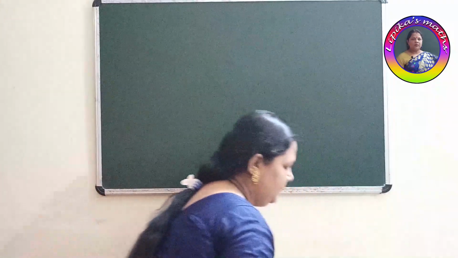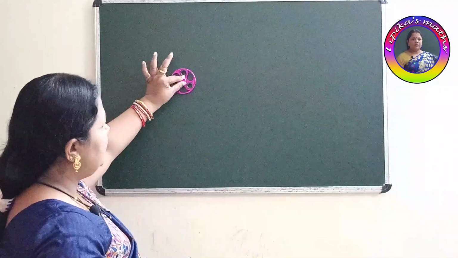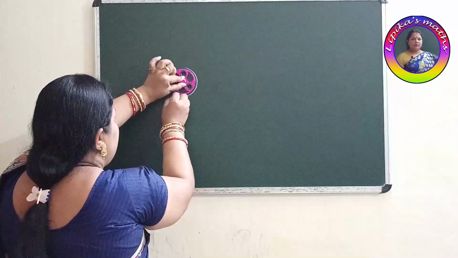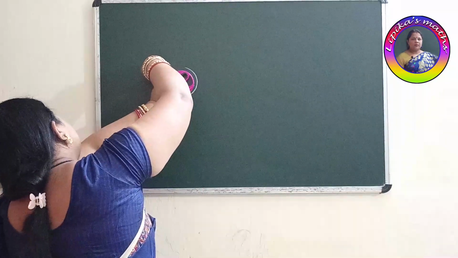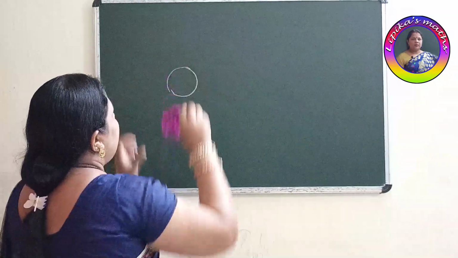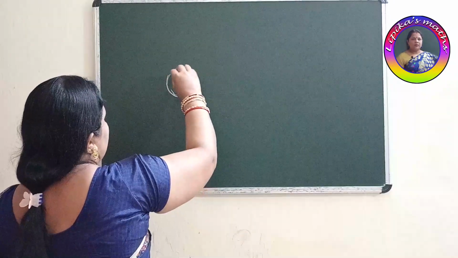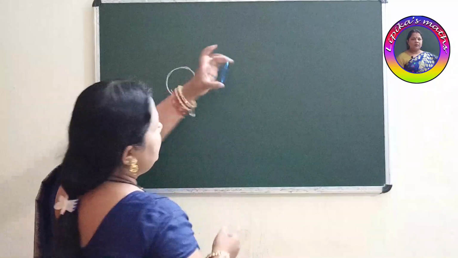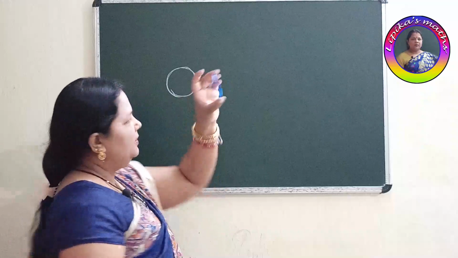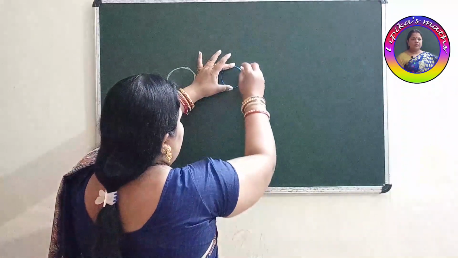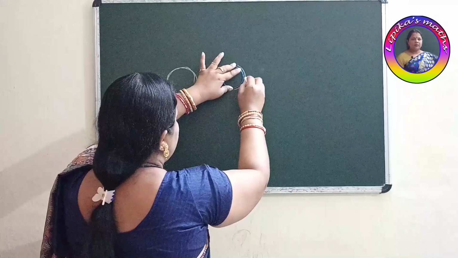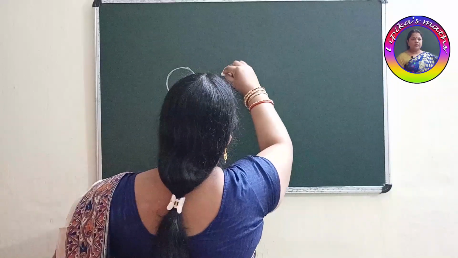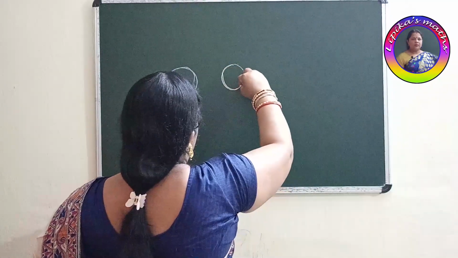Suppose I am keeping this on the board. What is this? This is called a spinner. Okay. And I am just rotating around this. And I remove this. What did I get, children? I got one rounded shape. And what is this? This is one bangle. If I am keeping it on the board and just rotating around it, then here also we will find what? One rounded shape.